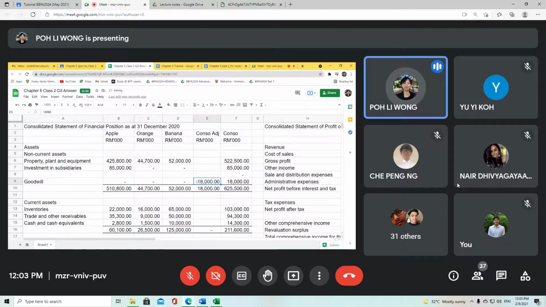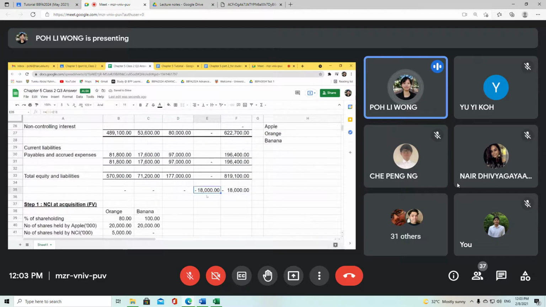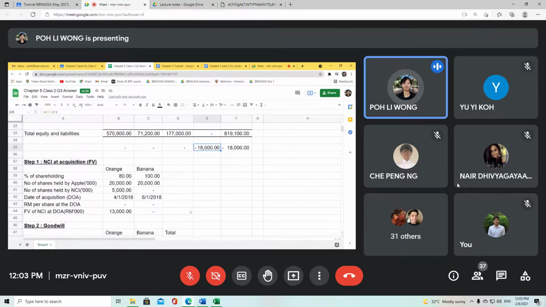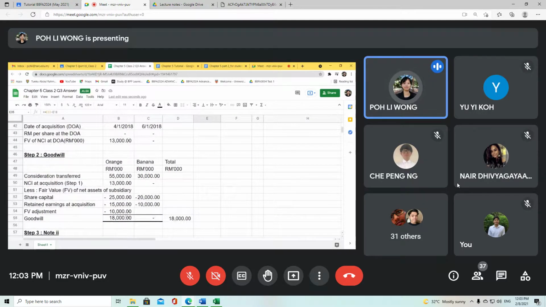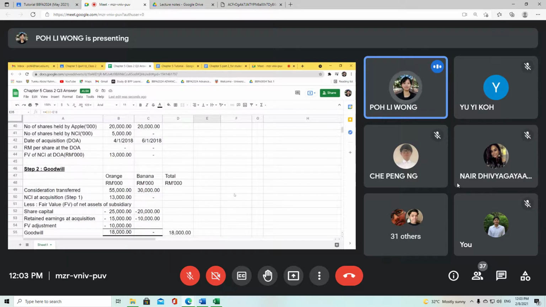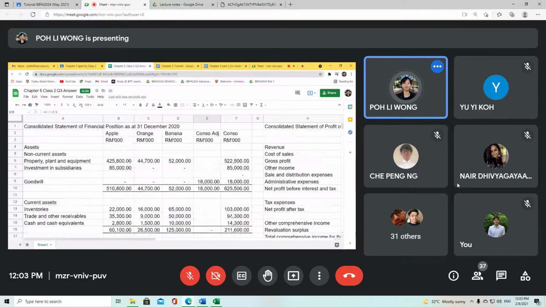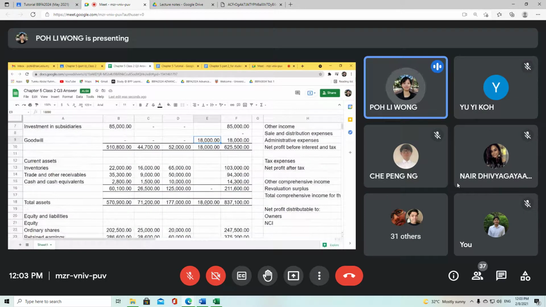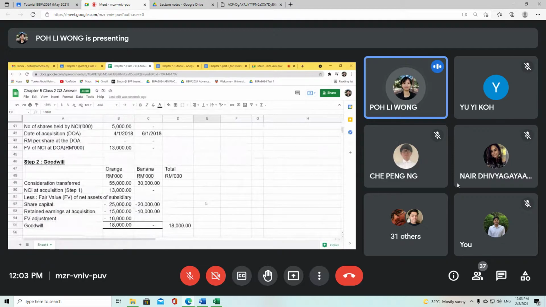After I have taken in the 18 million, you will notice that there is an out of balance. Why is there an out of balance? Because of all the adjustments that you have already taken in. Now you can actually reverse all of them out. So how do you reverse all of them out? This is actually a double entry. After I have taken out my 18 million, what are the items in my goodwill?